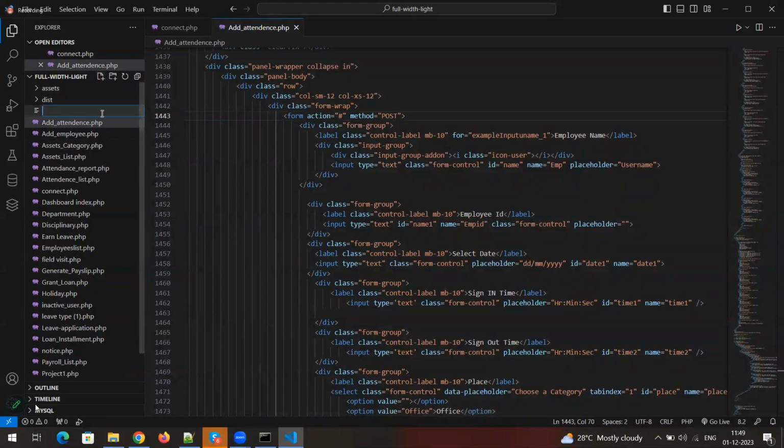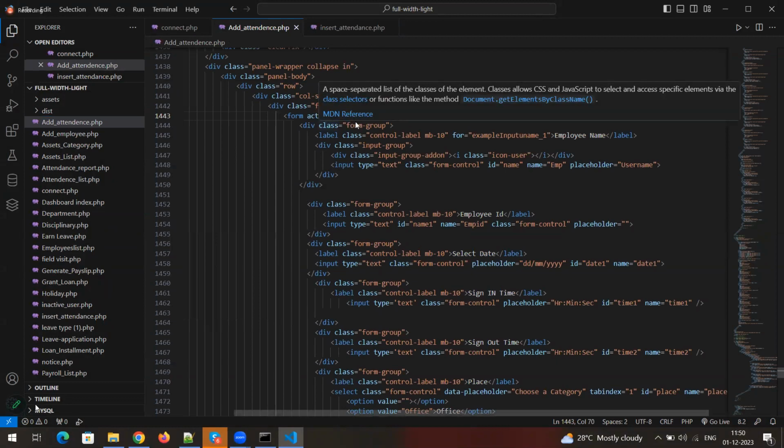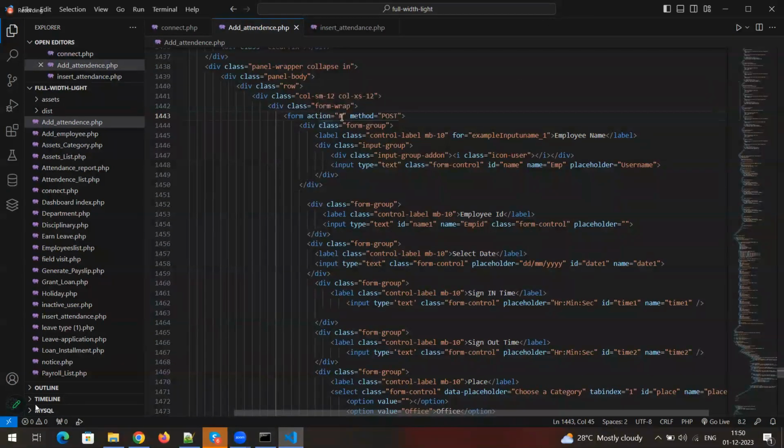So guys, please don't forget anything. I'm creating a file called insert attendance dot php. Always a PHP file only, nothing HTML. Everything here is PHP only. This particular file name I'm going to use in the action attribute, because in this file we are going to write the backend program. Am I right?